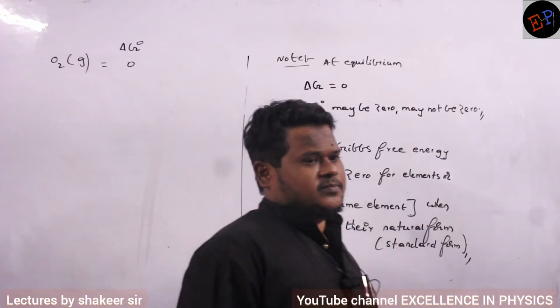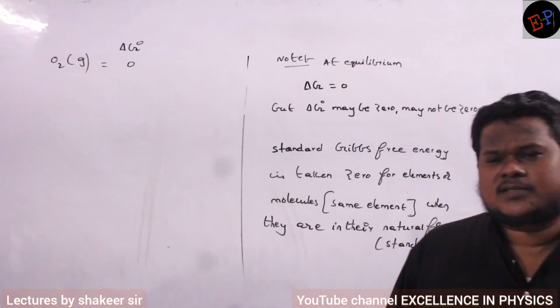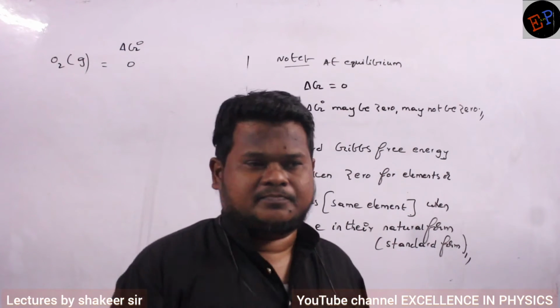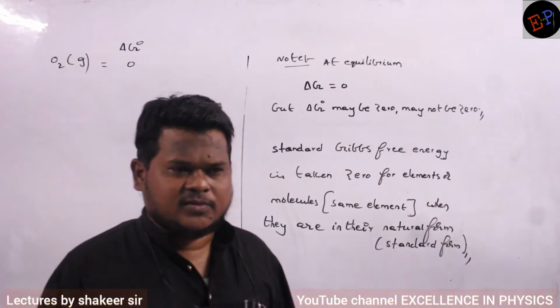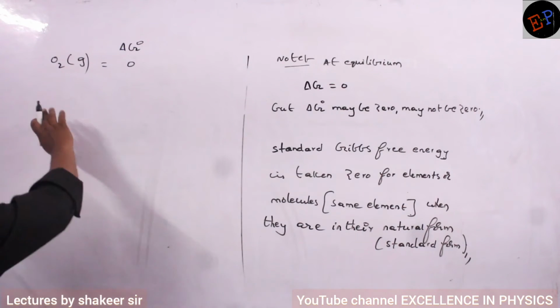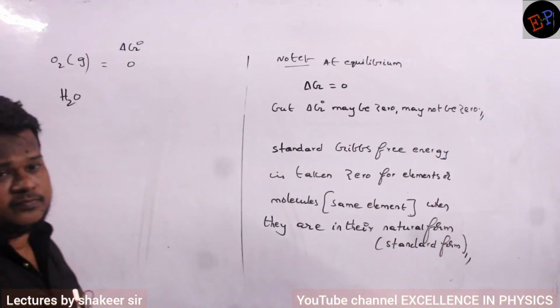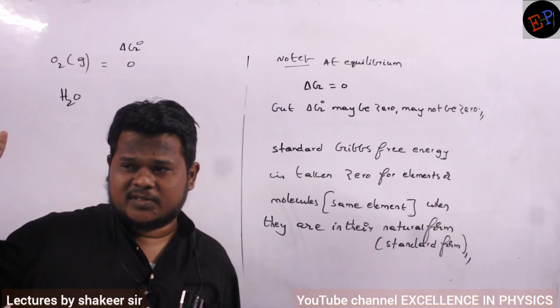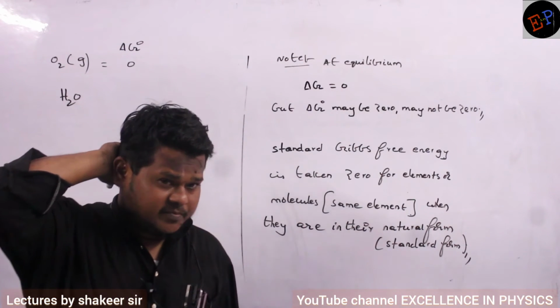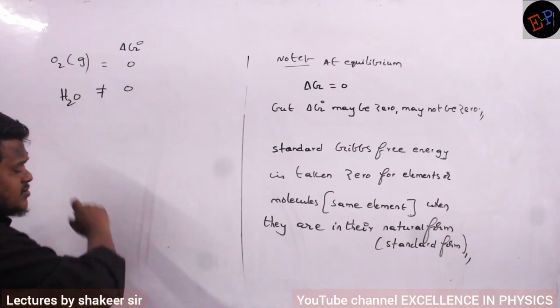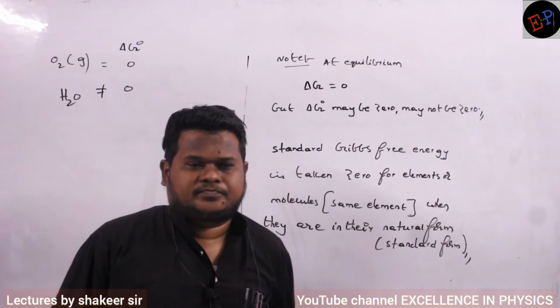It will be 0, because oxygen is present as O2 and in gaseous form in its natural form. Clear? But if you take H2O, here also oxygen is present, but is it in its natural form? No. So therefore its Gibbs free energy is not 0.